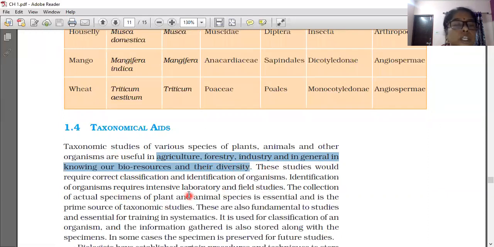These studies would require correct classification and identification of organisms.